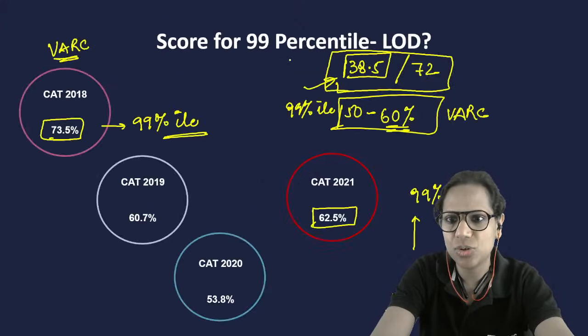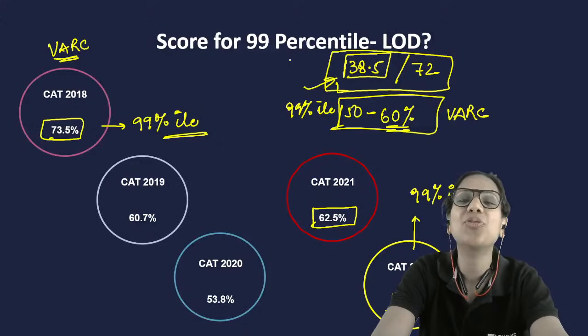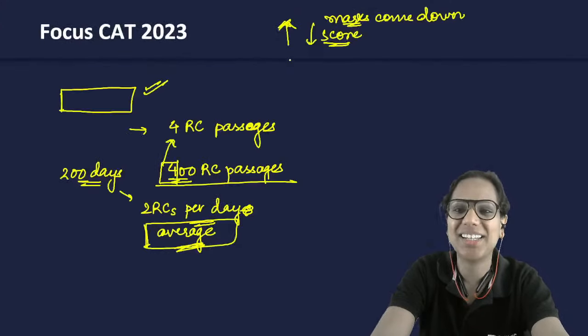The circle was not visible, 2022 का. अच्छा ये रहा yellow circle. All right. 53.4% marks were required in VARC to score a 99 percentile.